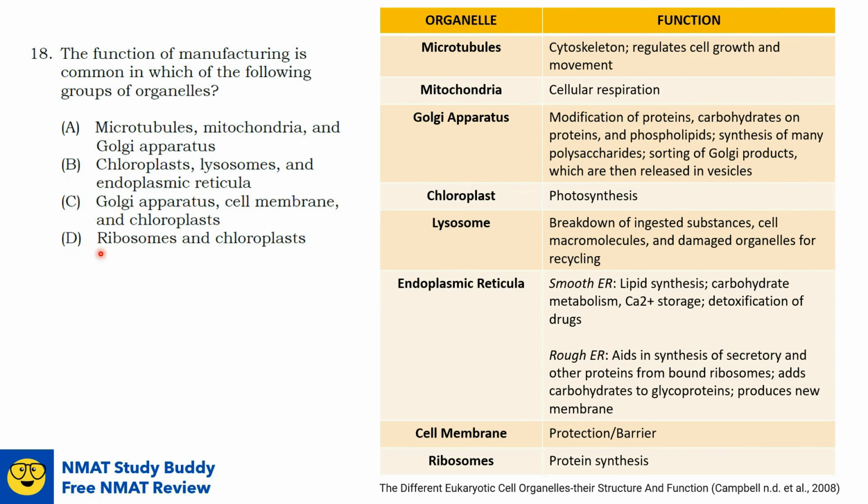We're left with option D, ribosomes and chloroplast. Again, we mentioned earlier that chloroplast is for manufacturing sugar. Ribosome actually is also for the synthesis of a product, which is the protein. So protein synthesis is a function of ribosome during translation process. Now, we can therefore conclude that ribosome and chloroplast is the best suited group here, meaning they both have a function in manufacturing a product. So this is our correct answer now.